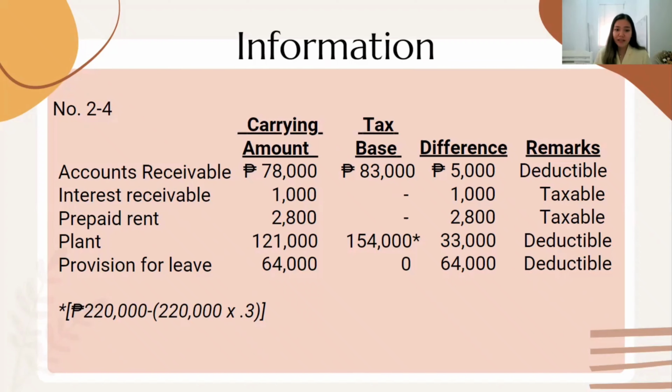The difference is 2,800, so it is taxable. For plant, with a carrying amount of 121,000, with a tax base of 154,000, you can base it on the solution below. Difference is 33,000 and it is deductible. For the provision for leave, we have 64,000 carrying amount and 0 tax base. Difference is 64,000 and it is deductible.